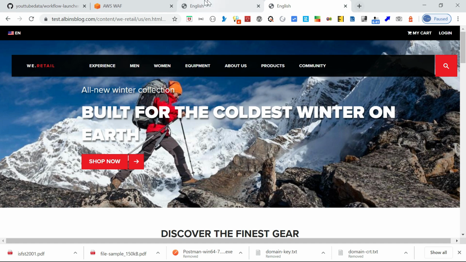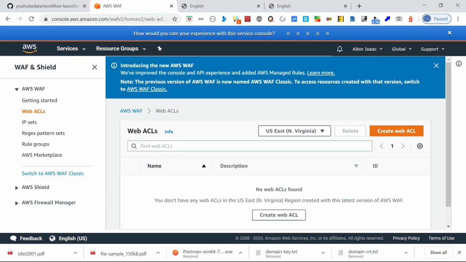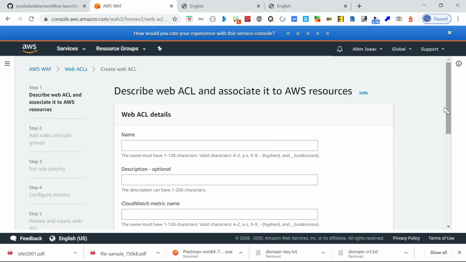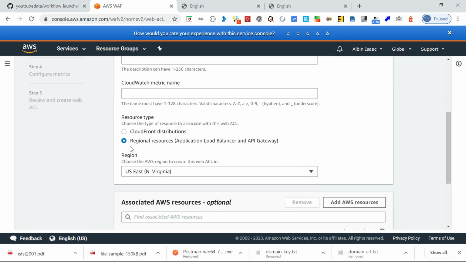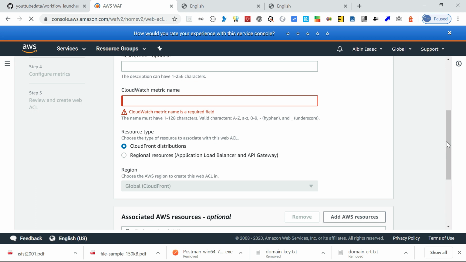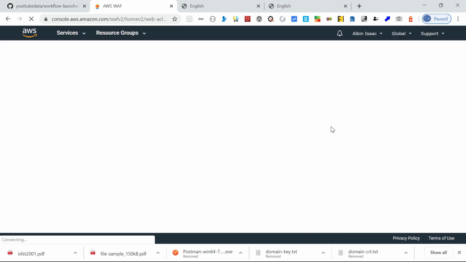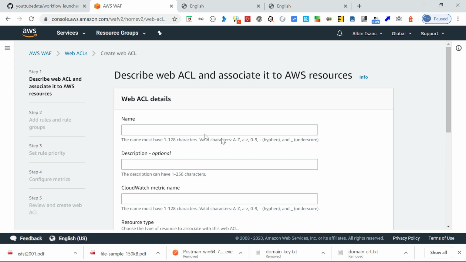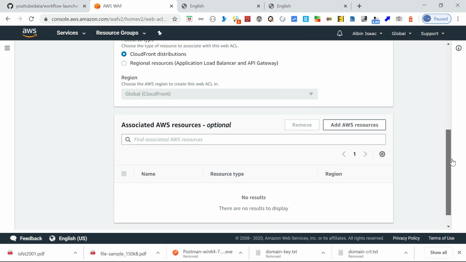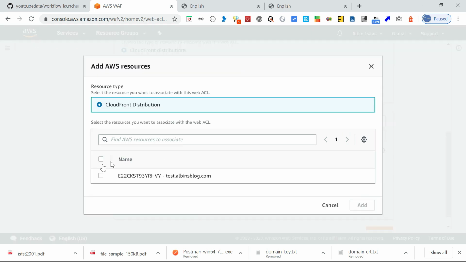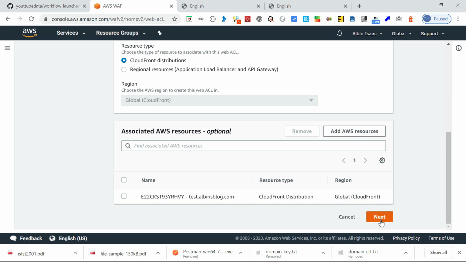So now let me go back to WAF. I'm going to create a new ACL. Here I'm going to select the option CloudFront distribution. Provide some name. Fine, now add the AWS resource. I have the CloudFront configured already, so I'm adding that. Now click on next.